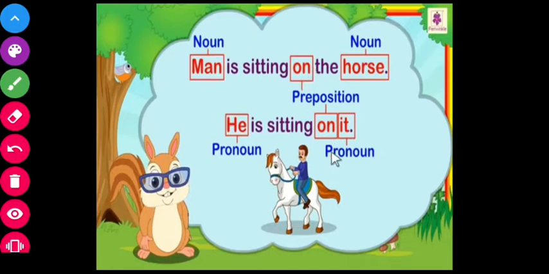So we can raise a question: where is the man? We say the man is on the horse, or the man is sitting on the horse. So on is a preposition. It tells us where a person or a thing is. Have you understood, my dear children?